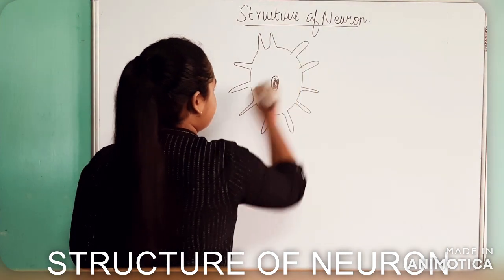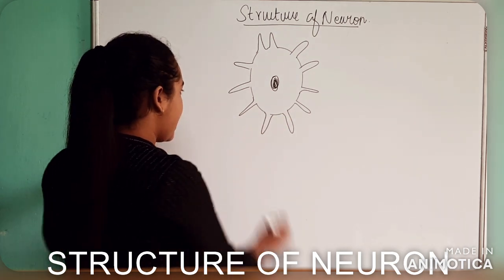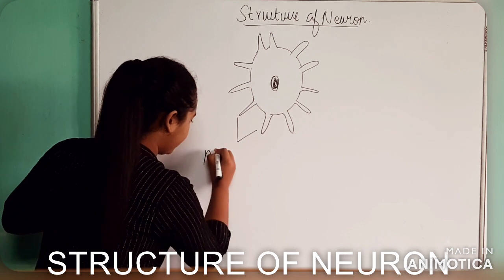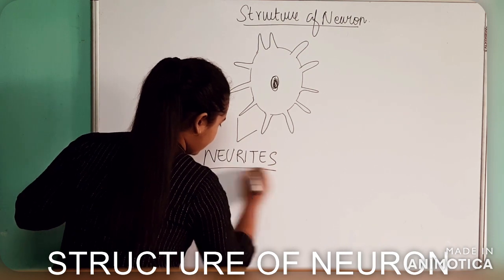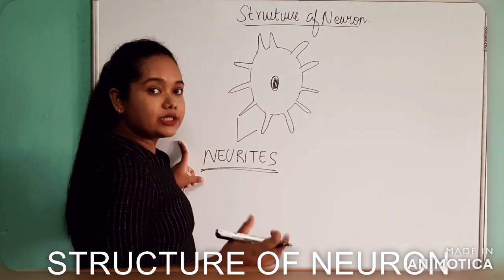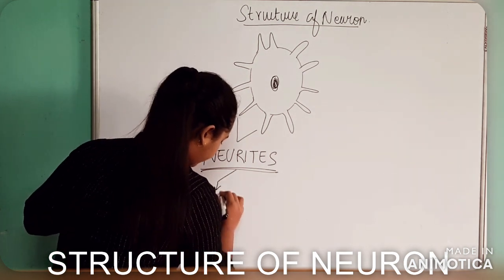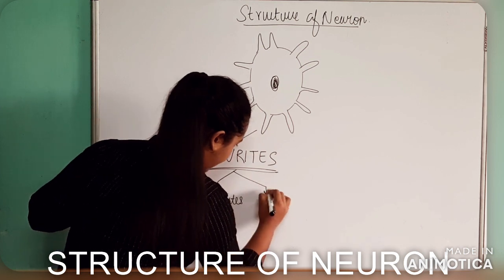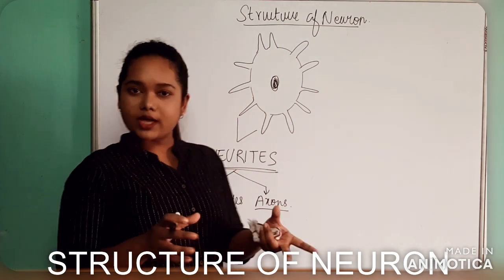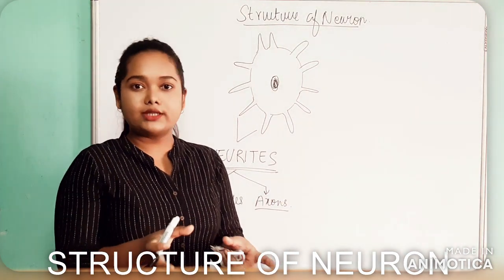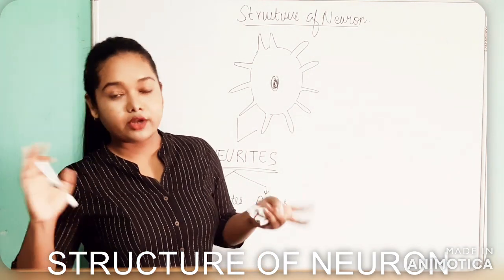In the neuron cells, these kinds of extensions will be there, and these extensions are what we call neurites. Neurites is a collective term for dendrites and axons. That means dendrites and axon together, we call them neurites. Now what is a dendrite and what is an axon? There is a difference. That's why they have got different names.